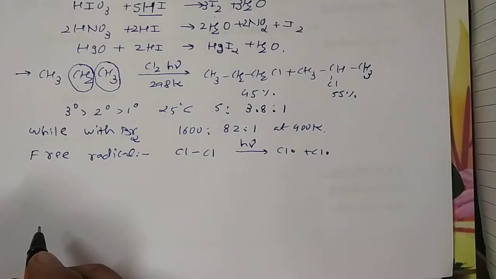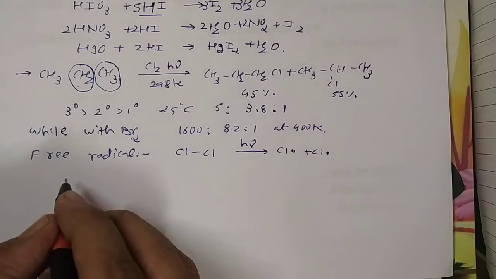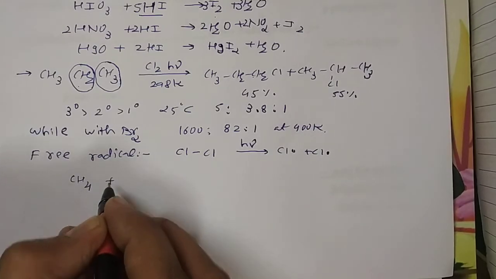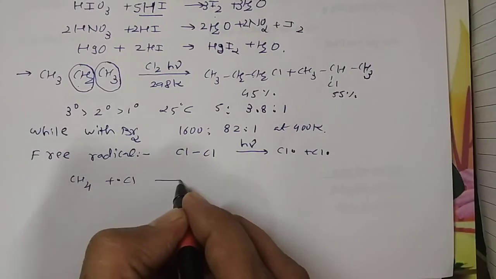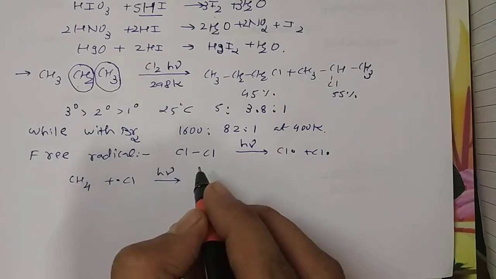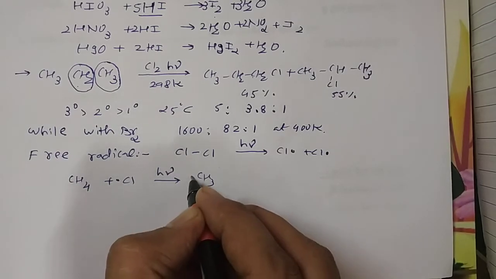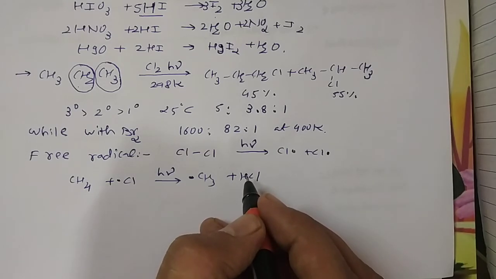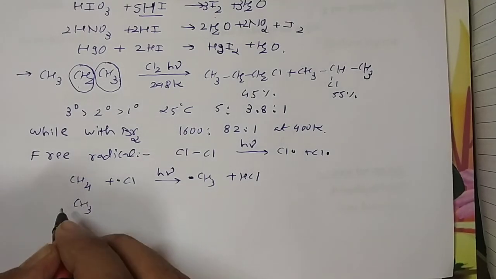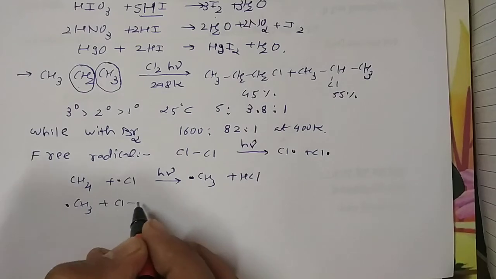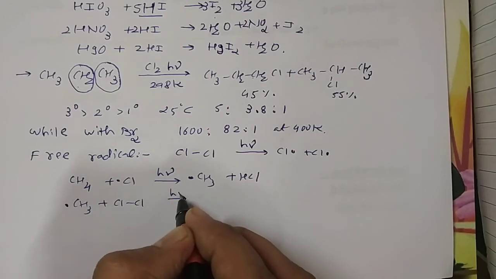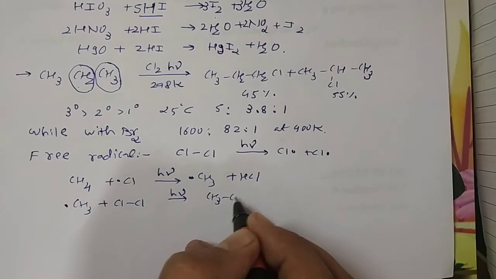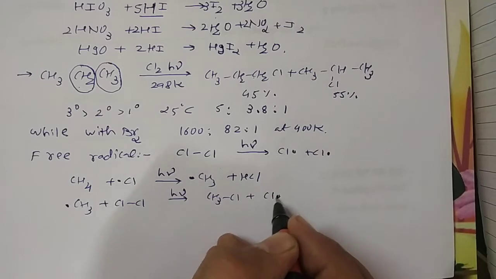Now the chlorine free radical attacks the methane molecule and takes the reaction in the forward direction. So the second step is like that, CH4 reacts with Cl free radical and gives CH3 free radical plus hydrochloric acid. Now in propagation, this CH3 free radical further reacts with Cl2 and gives CH3Cl and now a Cl free radical.